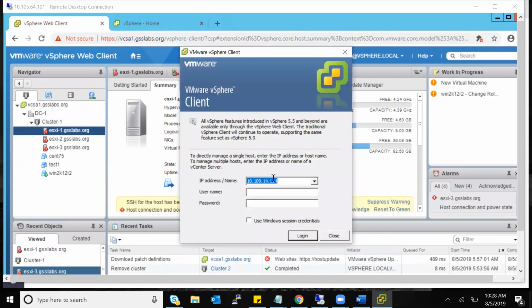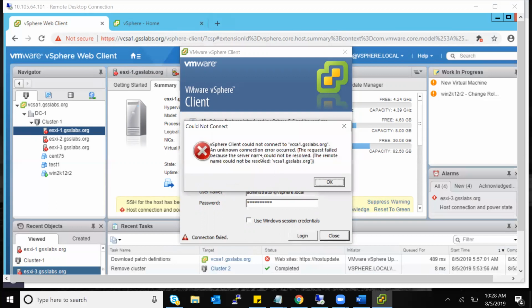I have to put my vCenter name, vcsa1.gsslabs.org, on the top, instead of putting it on the web client. I have to type the username, sso, vSphere.local, and the sso password. I'm clicking enter. It's telling it cannot connect.